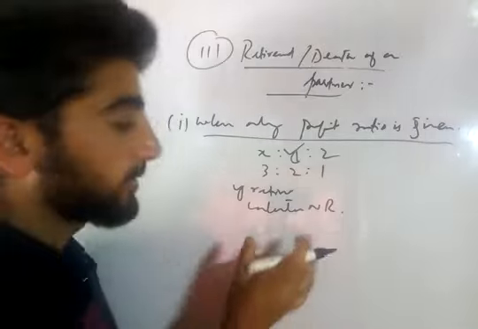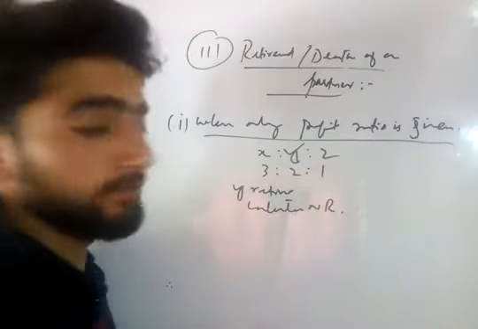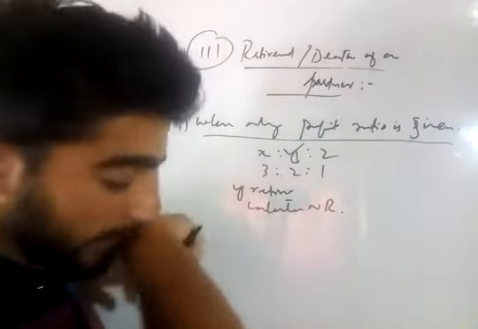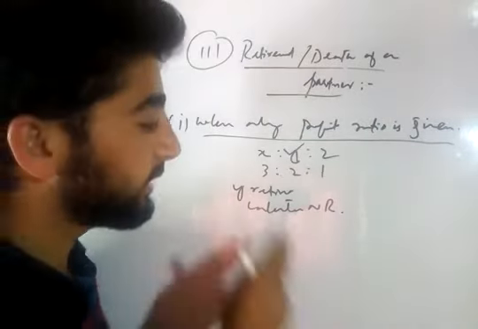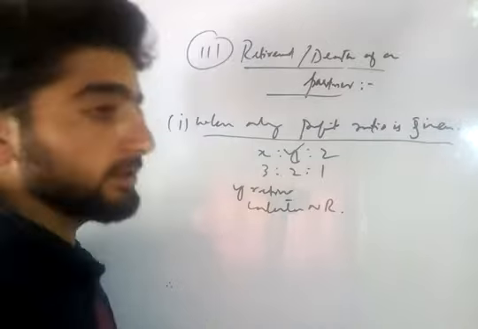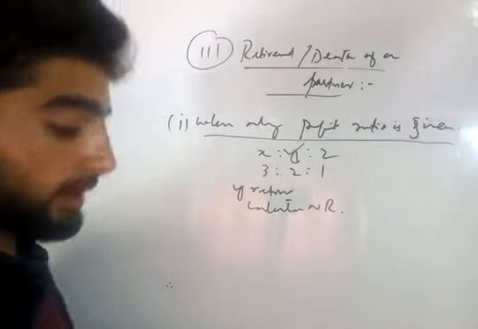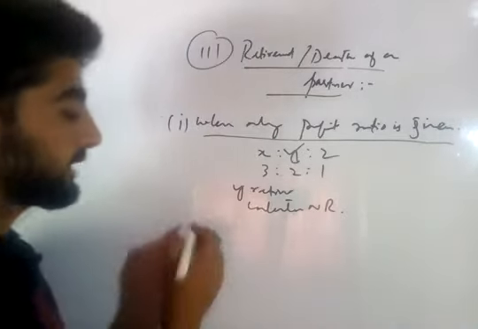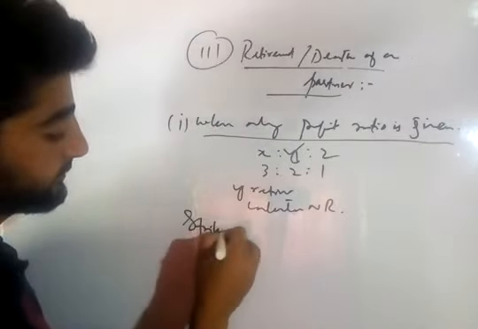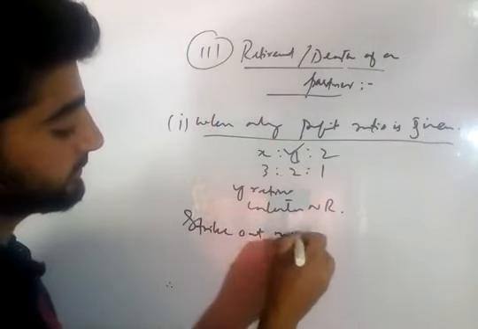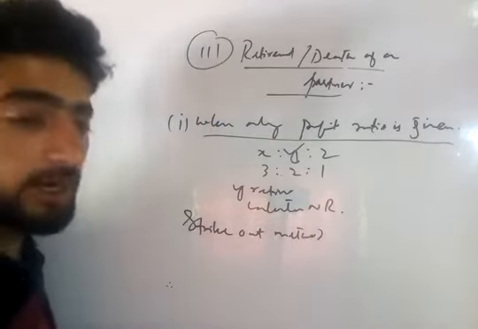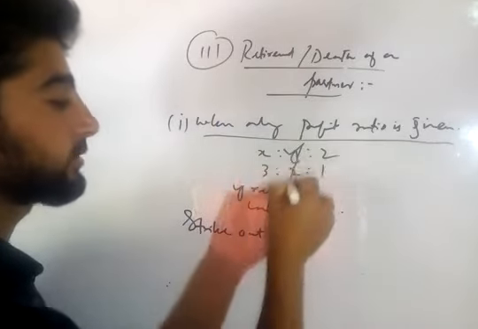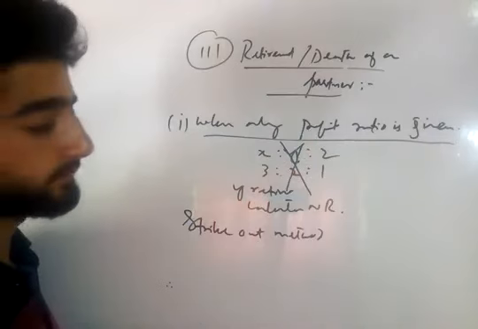The same problem that we solved, we can also solve with the help of the shortcut method in a few seconds. We call that shortcut method the strike out method. Strike out means we strike out the retiring or deceased partner's share.